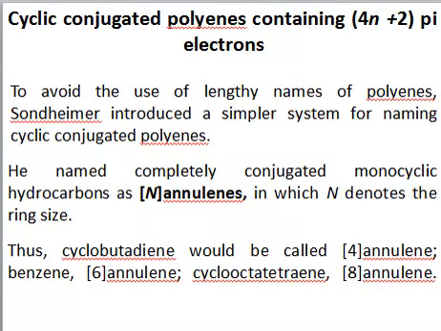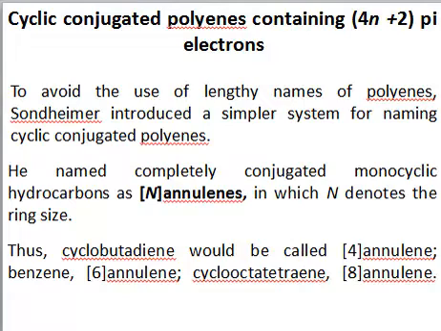In the previous structure which we have seen, it was using a very lengthy name for that polyene. It's very difficult sometimes to write such lengthy names and to understand what these names mean. So a scientist named Sondheimer introduced a simple naming system for naming cyclic conjugated polyenes. According to this system, if a system is conjugated and monocyclic, it can be called an annulene, right? So n is any number indicating the ring size, that is, the number of carbon atoms in a ring, right?